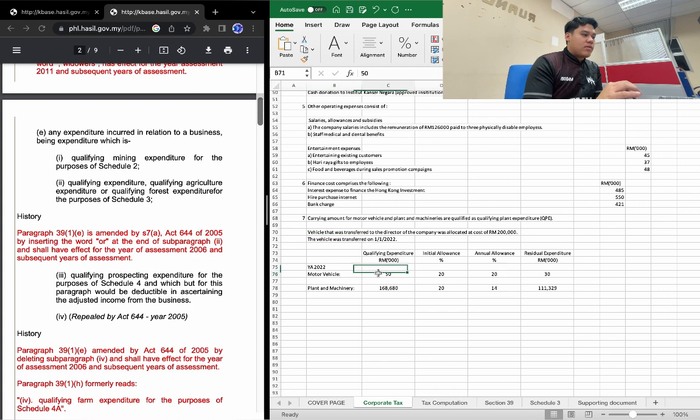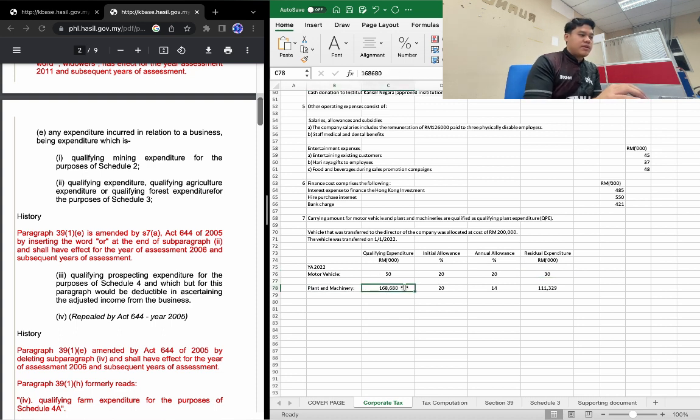Restricted by the IRB, if it is a non-commercial vehicle and above 150,000, it will be restricted to 50,000 for the qualifying expenditure. So only 50,000 can be claimed as allowance for the whole period of the asset.